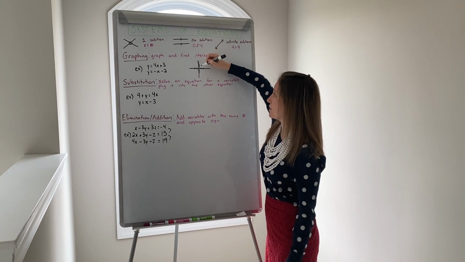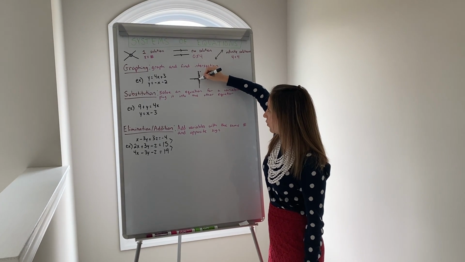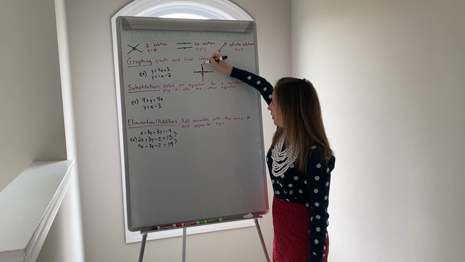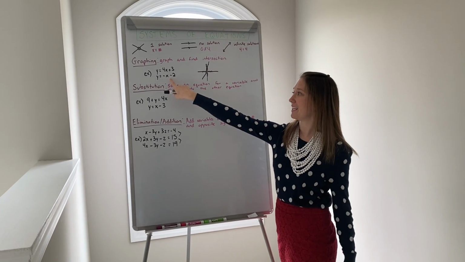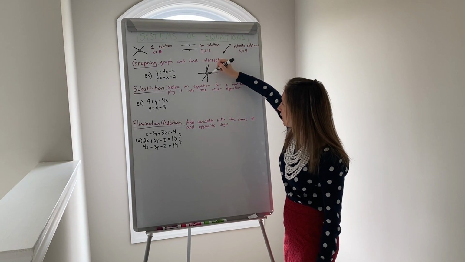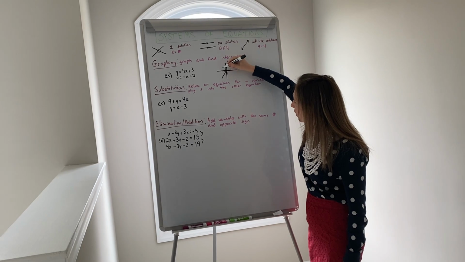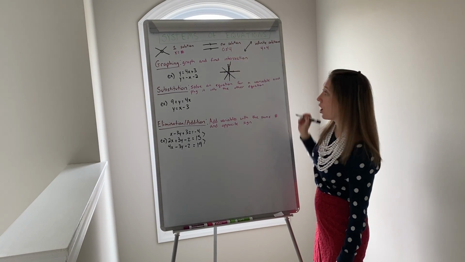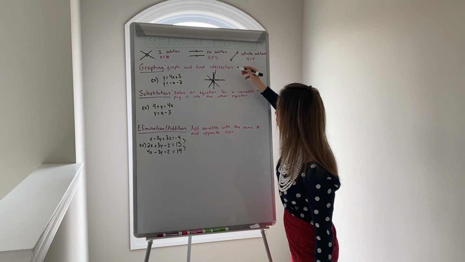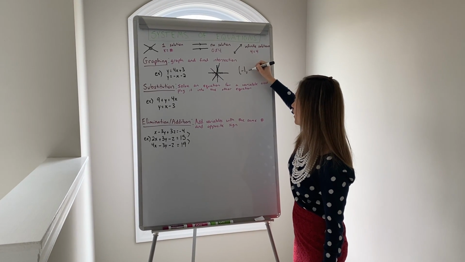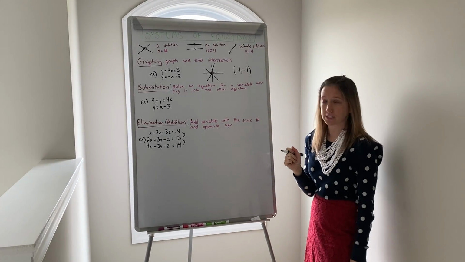So we have our y-intercept at 3, and then we'd go up 4 over 1, down 4 over 1, and draw that line, something like that, pretend it's straight. And then we have this line, negative x minus 2, so we start at negative 2, and go up 1 over 1, up 1 over 1, and connect those. And we can already see they have one solution, and this intersection point right here, which is the point negative 1, negative 1. So that would be the solution to that set of system of equations.